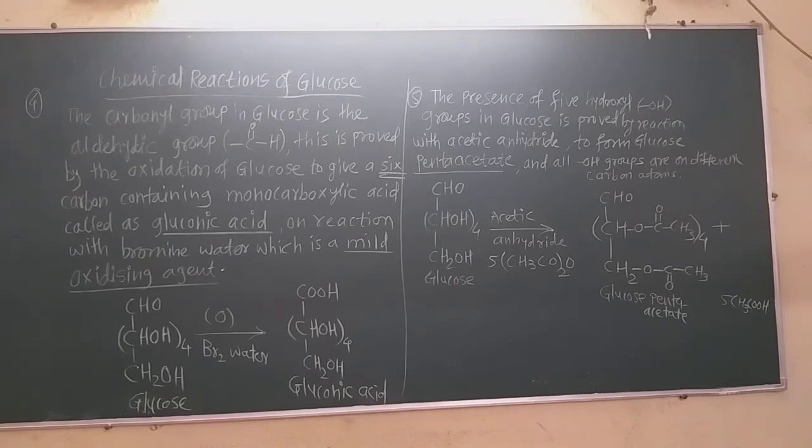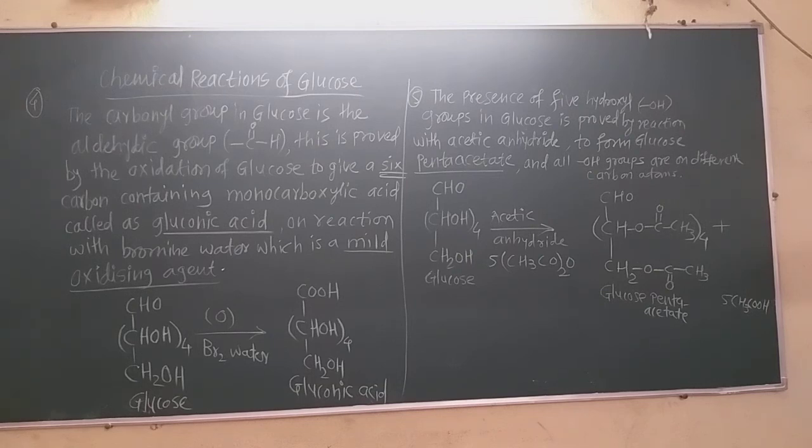That proof is given by the fourth chemical reaction of glucose. The carbonyl group in glucose is the aldehydic group and not the ketonic group, dash C double bond OH. This is proved by oxidation of glucose to give a 6 carbon containing monocarboxylic acid, that is the gluconic acid. If there were a ketonic group, 2 different acids may be formed by bond breaking.